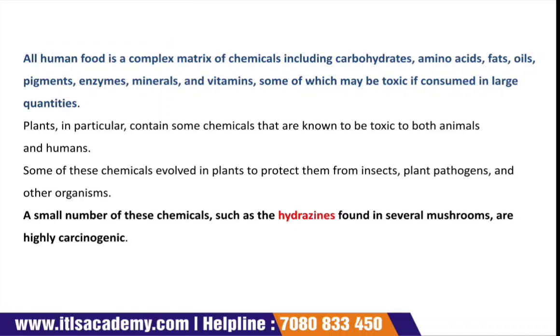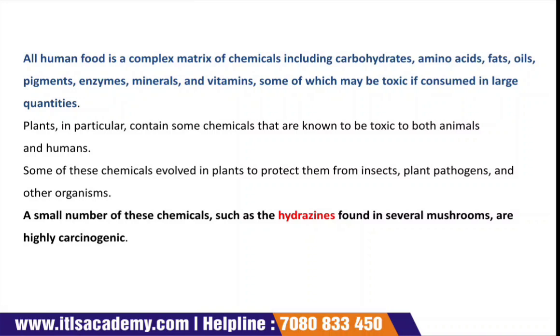As we know, our food is composed of different kinds of nutrients. For example, carbohydrates, amino acids, fats, oils, pigments, enzymes, minerals, vitamins, and some of which may be toxic if consumed in large quantities. That is something to understand here.